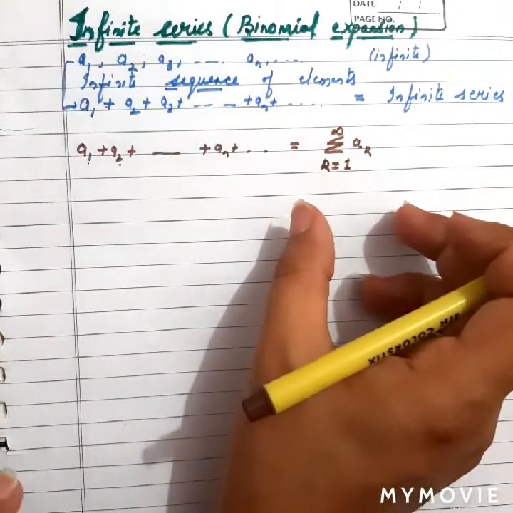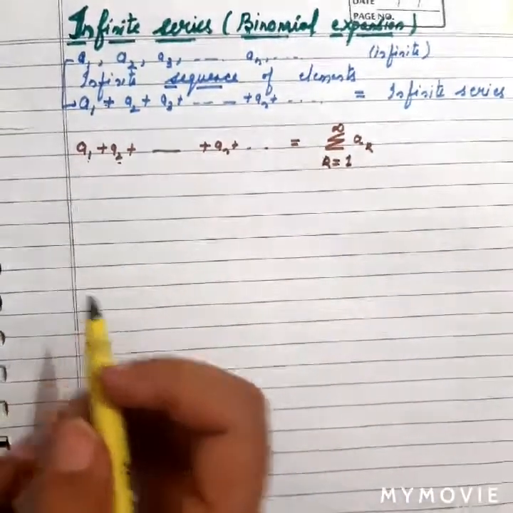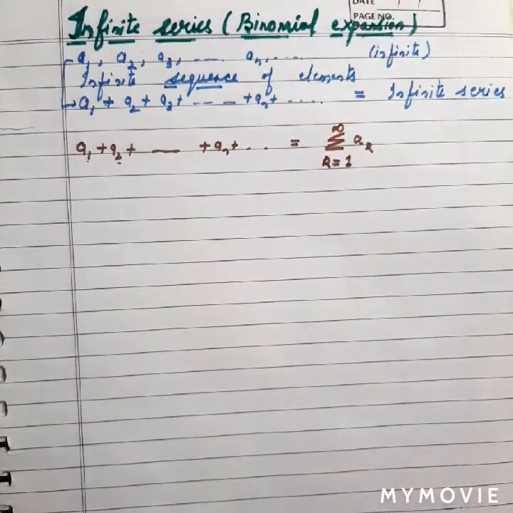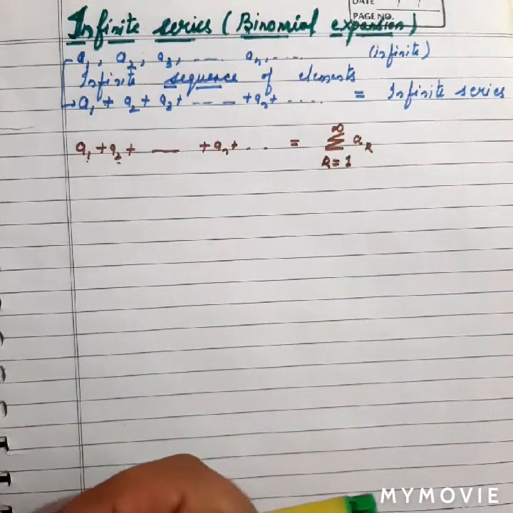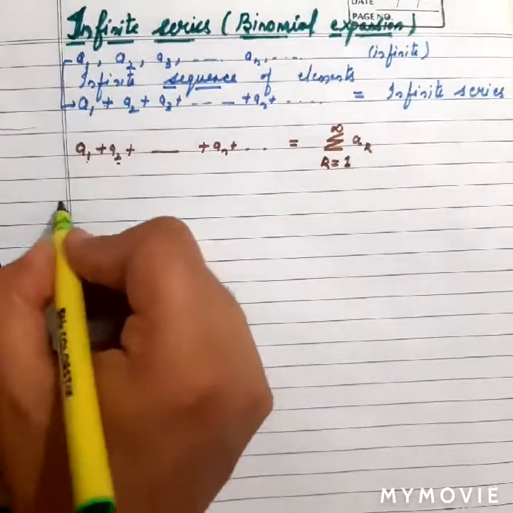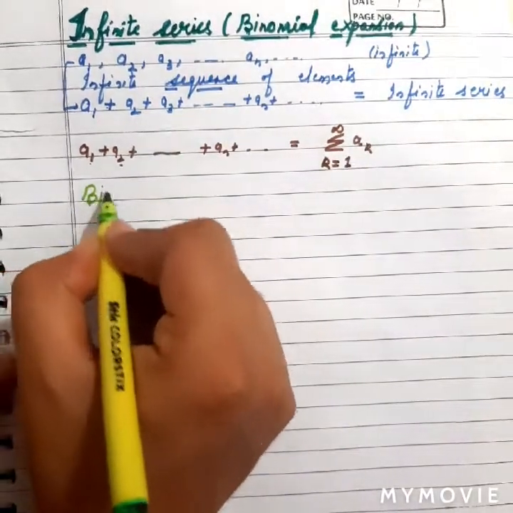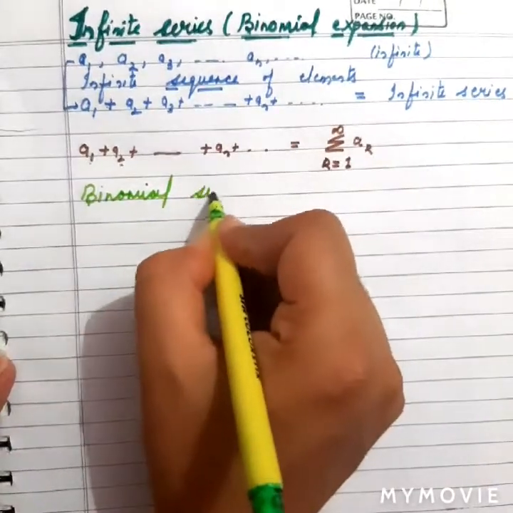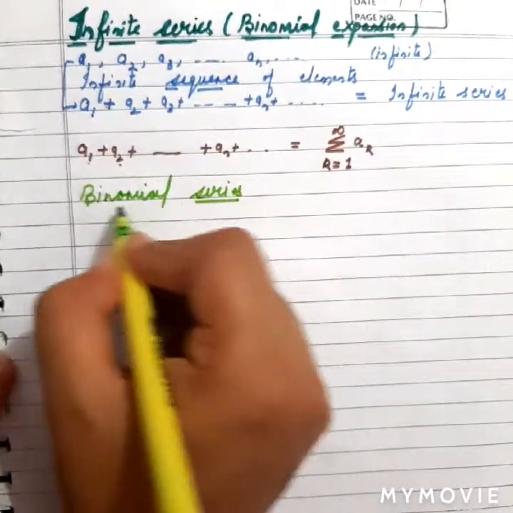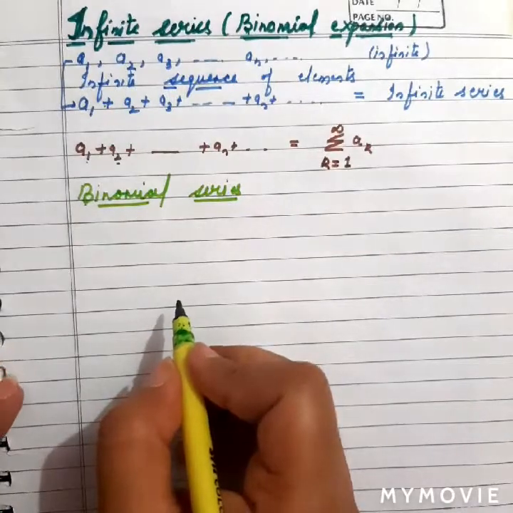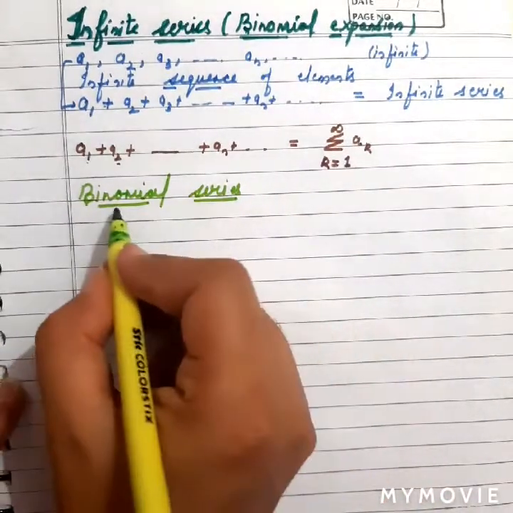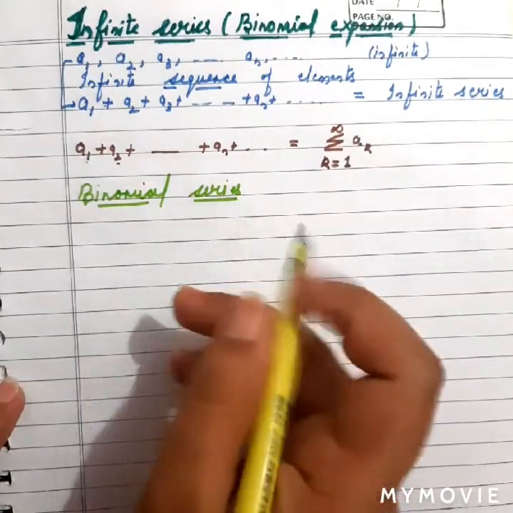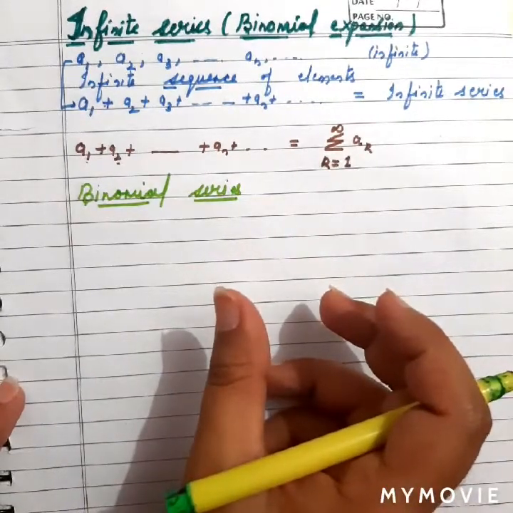Now I just want to delve into what binomial expansion is. Binomial expansion is actually a kind of infinite series, and I will tell you which type of series it is. So obviously I'm saying binomial series, then there will be addition of some type of elements, fine.